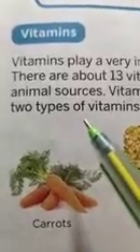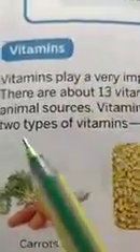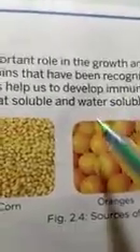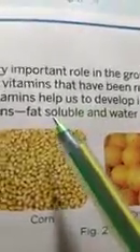Dear student, in the last video, we discussed vitamins and types of vitamins. Dear students, carrots, corn, oranges, eggs, these are the sources of vitamins. In this video, we will discuss fat soluble and water soluble vitamins. So, let's start. Turn your page, dear students.